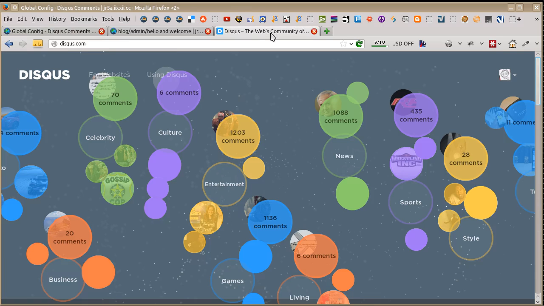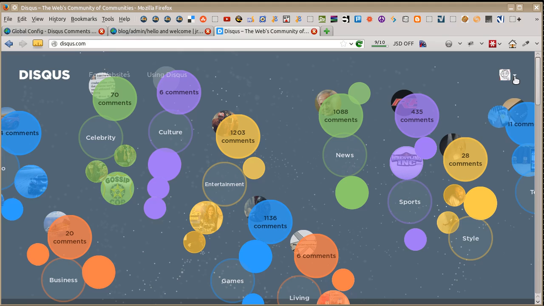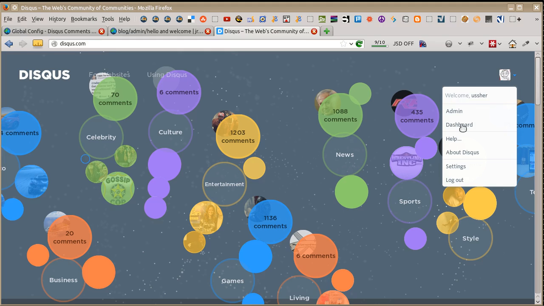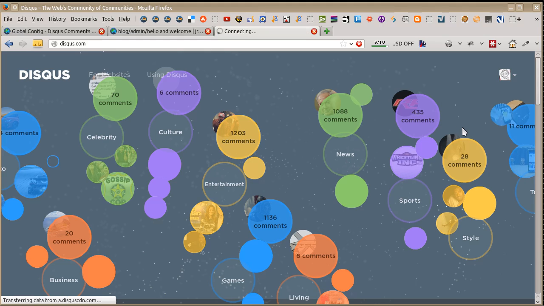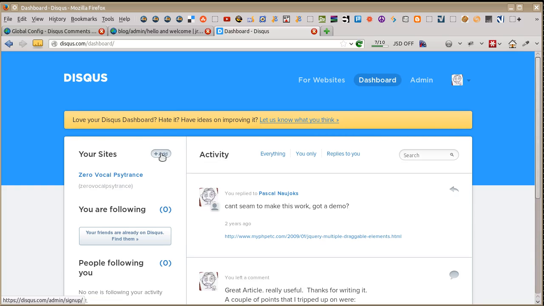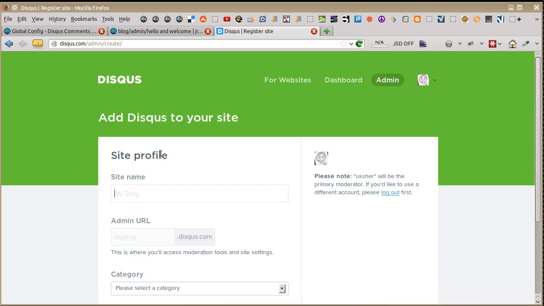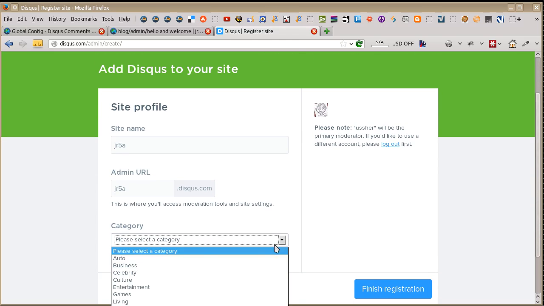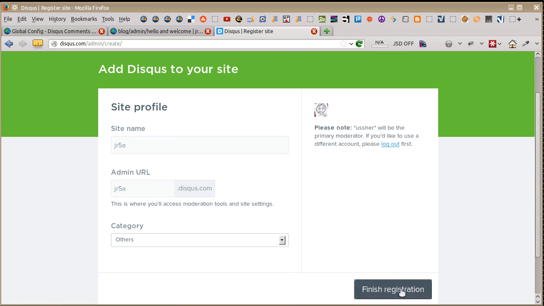Over here we have the Disqus.com website. I'm logged in and I want to go to the dashboard, and then add a site. And the name of the site that I was using is JR5A, and they've created the admin URL jr5a.disqus.com, and give it a category, tech, others. Finish registration,